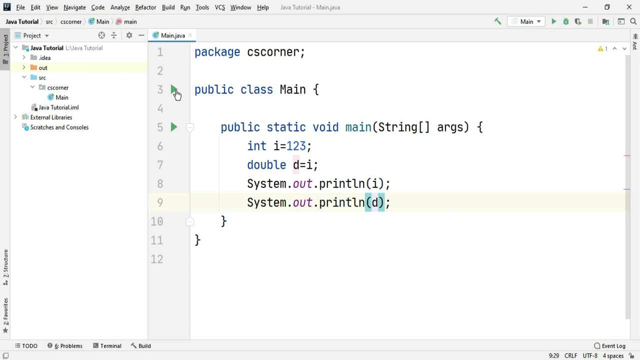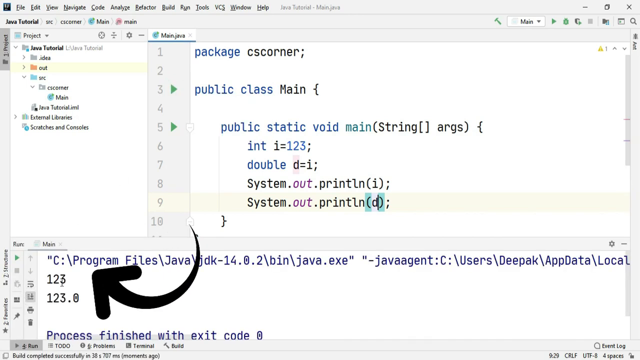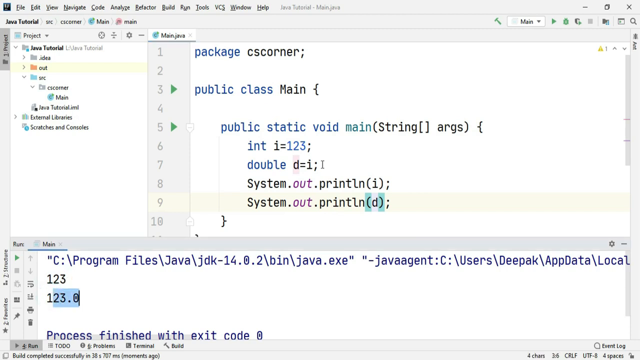Let's quickly run this program. You can see the output which I'm getting. Here I'm getting 123. Here I'm getting 123.0 because I have assigned i into a double, and double is a decimal data type.